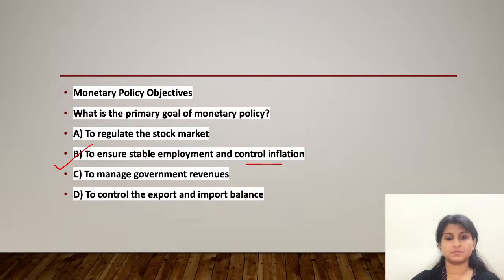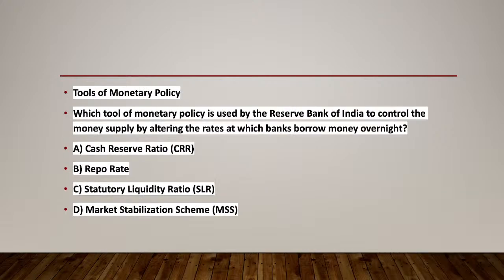Now, in the other options like CRR, the cash reserve ratio involves the percentage of a bank's total deposit that must be kept in reserve in the form of cash. कितना पैसा बैंक को अपने पास अलग रखना है in the form of liquid asset like cash. So it's a tool used to control the amount of money banks can lend.